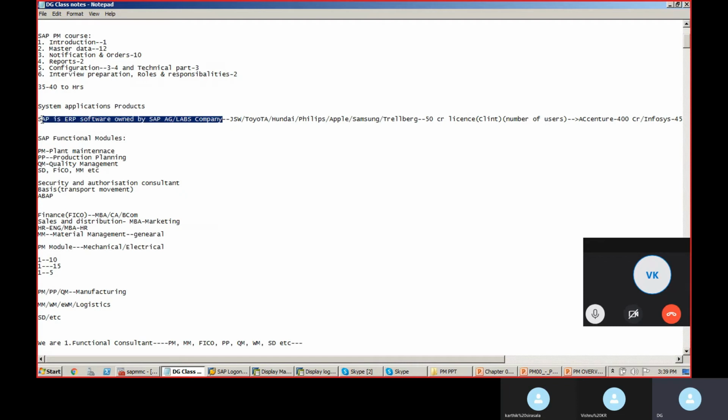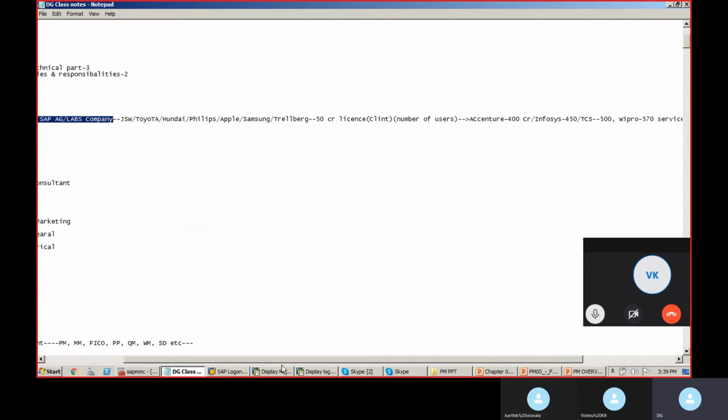This is a German-based software company, and they develop their software. They are the owner of the software. Okay, they will do the R&D, develop the software, and start selling it to different companies.